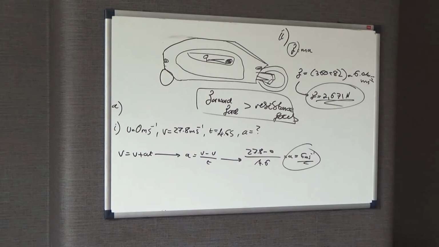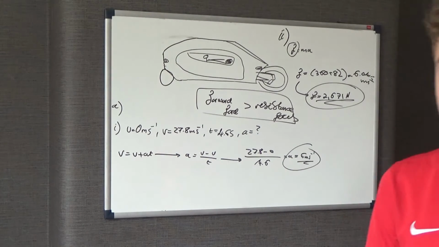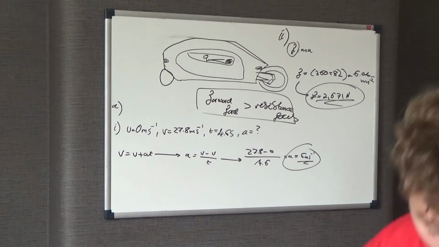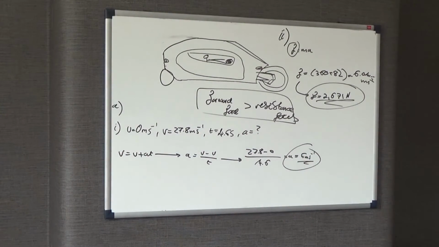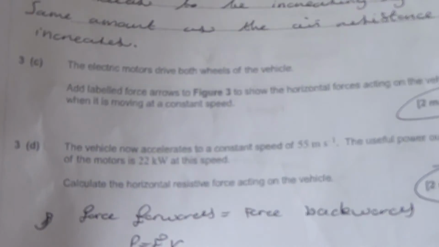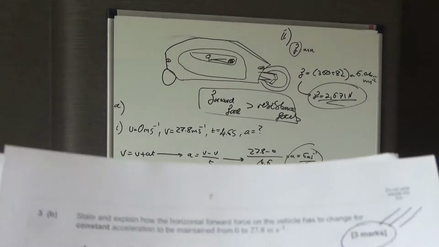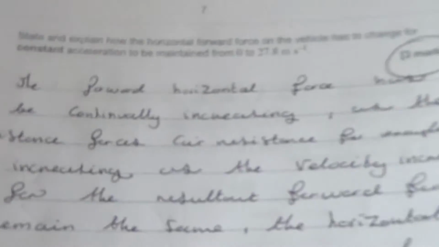hopefully that is explanatory. Now, the next bit of the question is really sneaky. Obviously you can look online, but just for the benefit of those people who couldn't be bothered looking online, that's how much I wrote for 3B, but essentially just those 2 or 3 points I've mentioned. Now, this part here, 3C, when I did this paper, I'm pretty sure I missed out and went straight onto 3D.